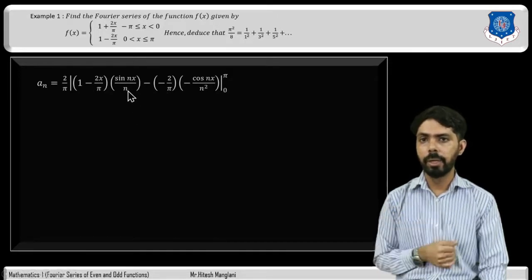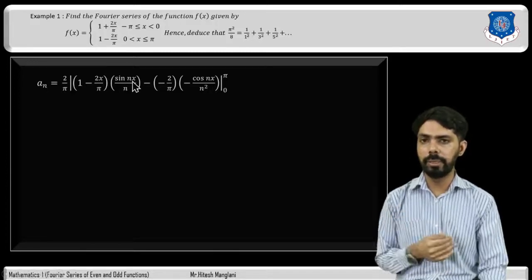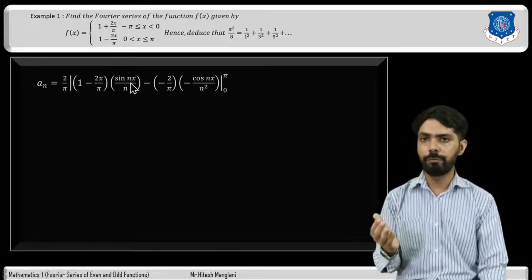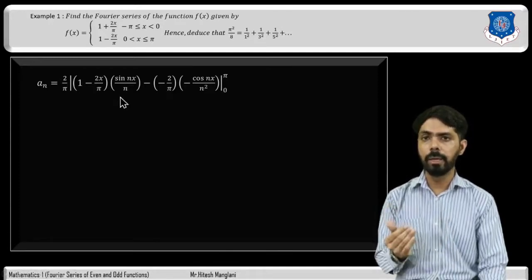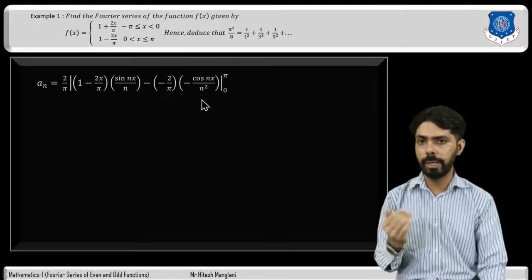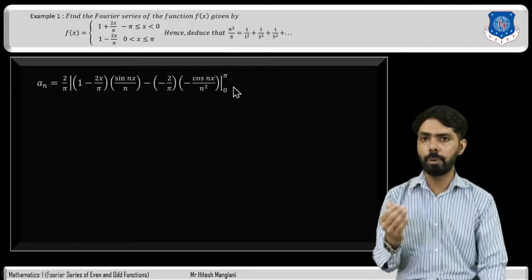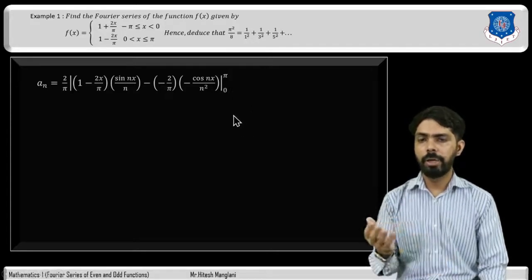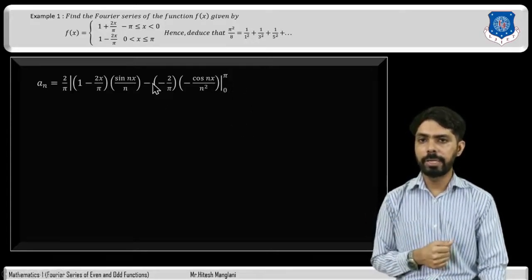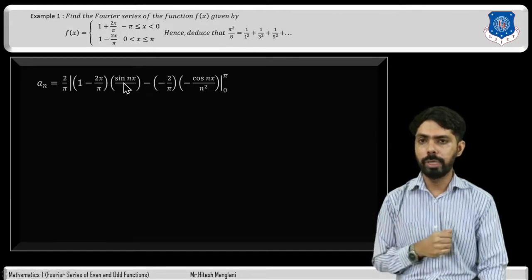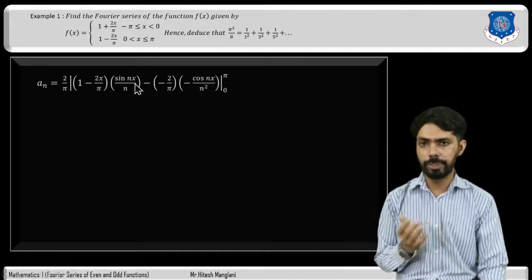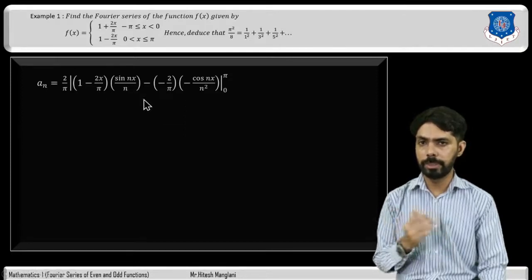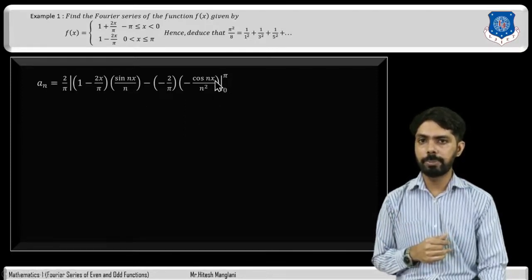Now what is the integration of sin theta? It is minus cos theta. Therefore, integration of sin nx will be minus cos nx divided by n. And here n into n will be n square. So it will be minus cos nx divided by n square. And limit will be from 0 to pi. Now here first of all we will replace x by pi. So we know that value of sin n pi is 0. So no need to write down this term. And here we will replace x by pi. So here it will be cos n pi.